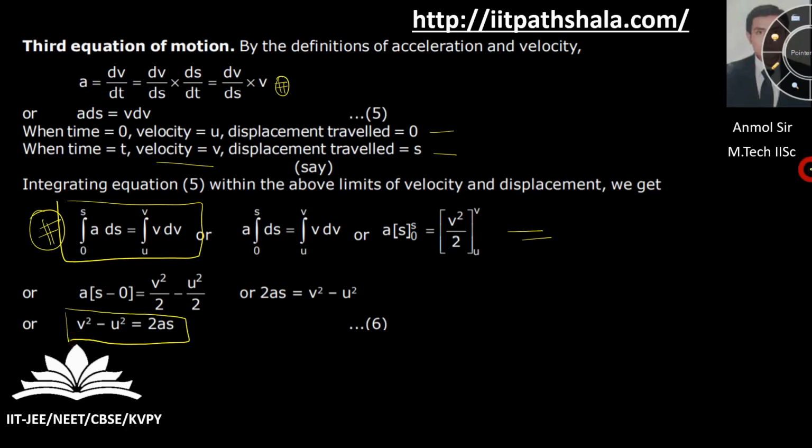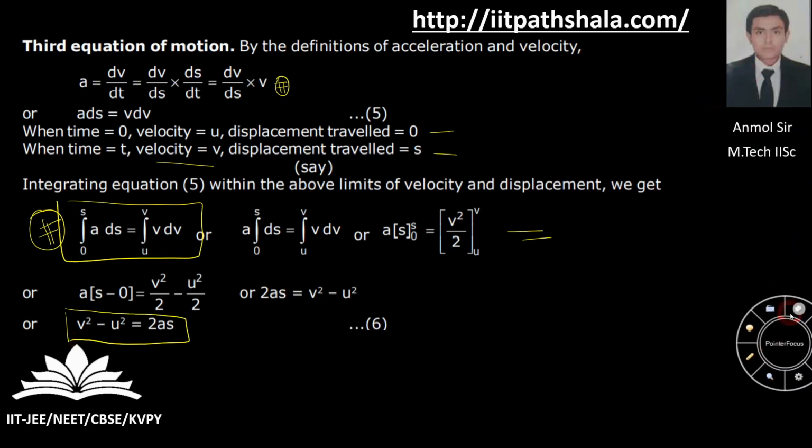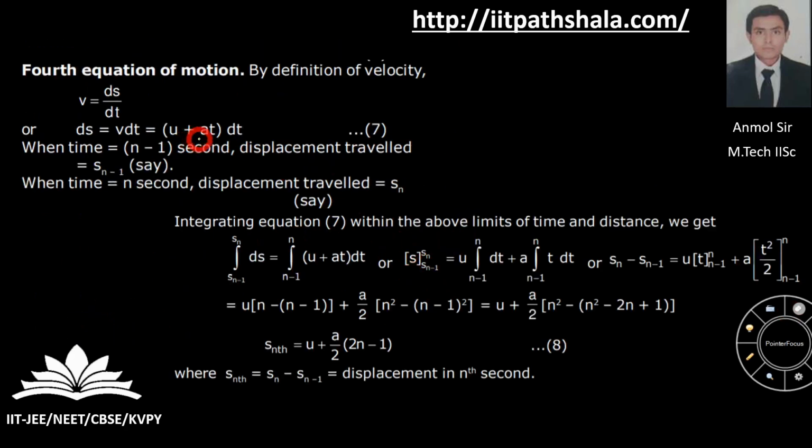Now let us move to the next derivation, which is the most important one, the fourth equation, the nth equation. As you know, v is nothing but ds by dt, and v is equal to u plus at. For example, let us take a duration of 10 seconds. For the 10 seconds, I am taking the displacement for n minus 1 seconds, which is 9 for me.